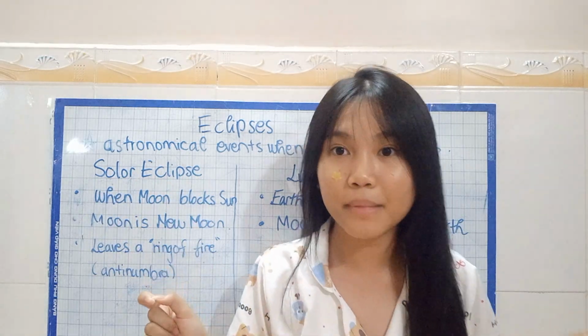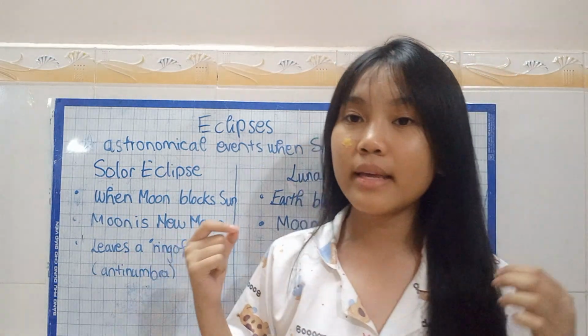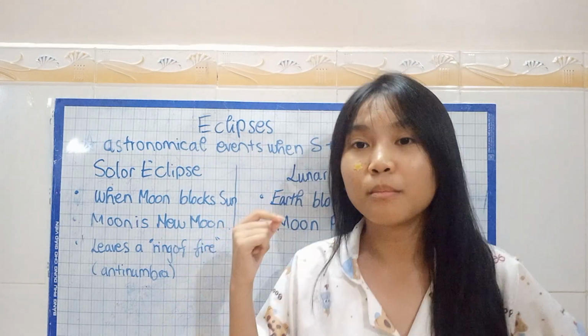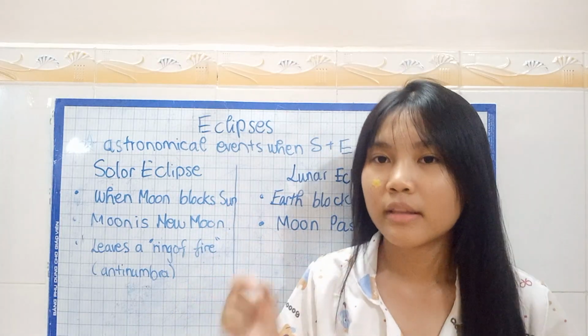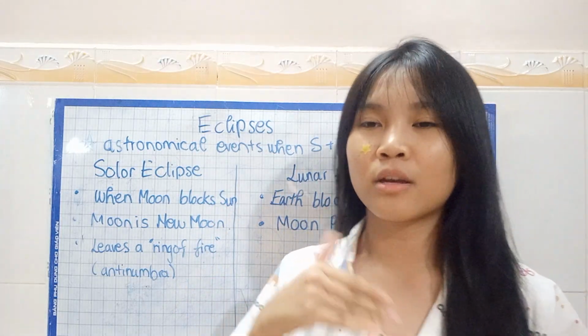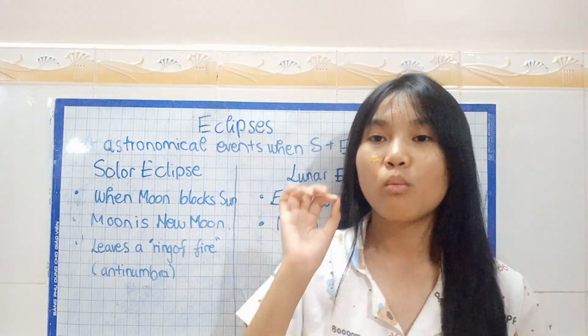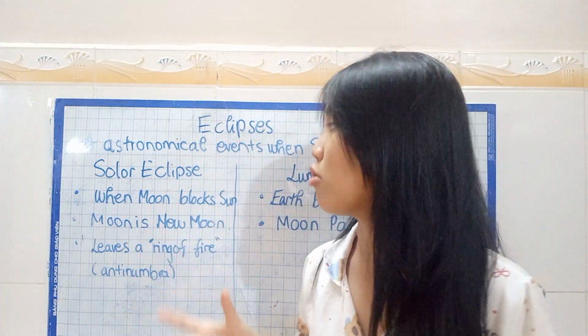That's the situation when a solar eclipse happens. And what's so crazy about this is that it is very rare. Why? Because the moon here is not any common moon. It is the new moon. Now first, you may ask, why a new moon? Well, let's imagine the picture of a solar eclipse.